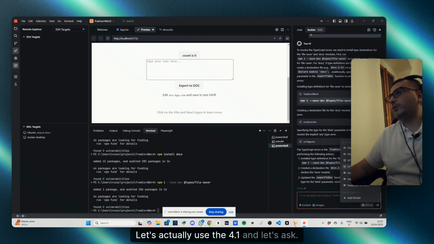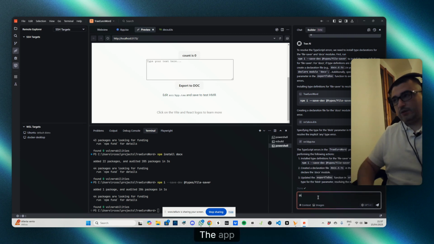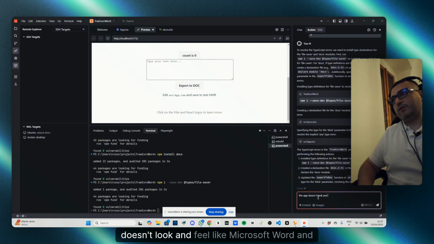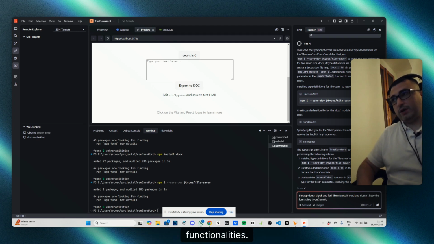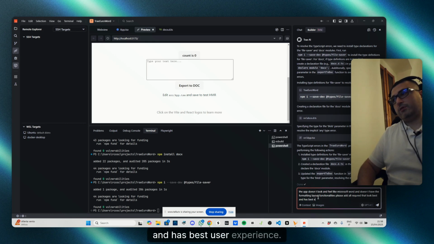Let's actually use the 4.1 and let's ask for the app to look and feel like Microsoft Word, and the formatting and layout functionalities. Please add all that is required that looks best and has the best user experience.